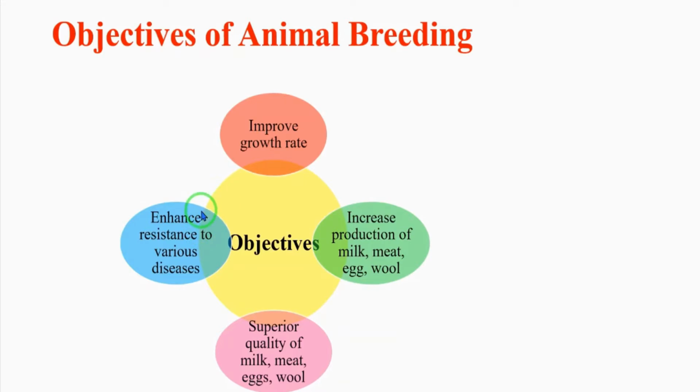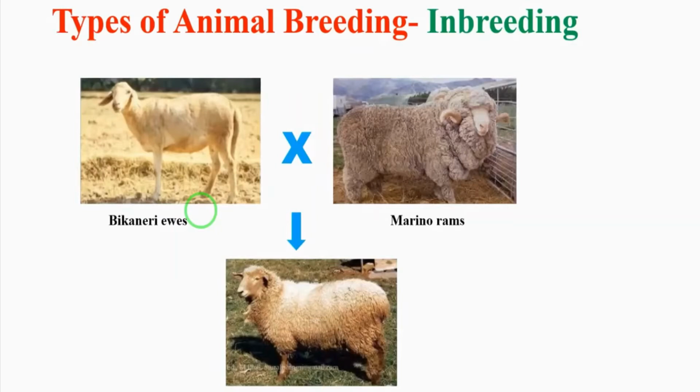Then animal breeding is divided into two types: inbreeding and outbreeding. First let's see inbreeding. What is inbreeding? Inbreeding refers to the mating of closely related animals within the same breed for about 4 to 6 generations. Listen carefully.